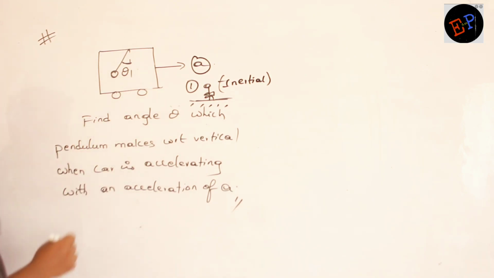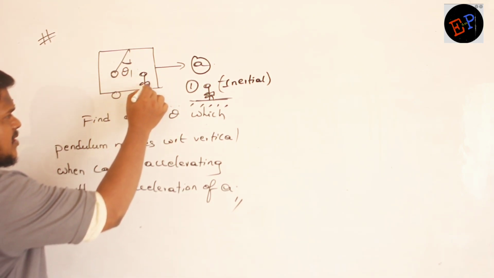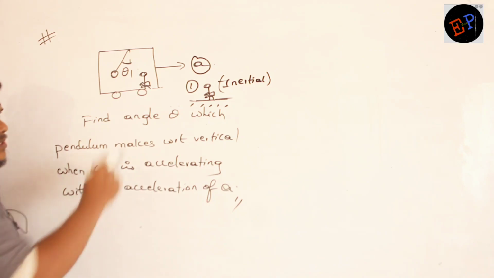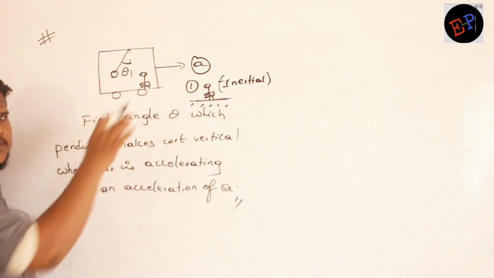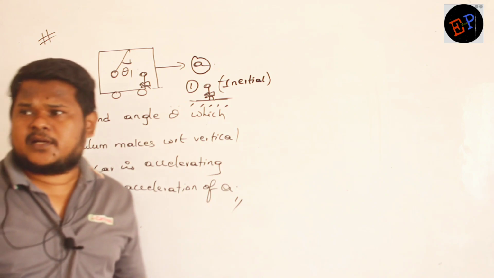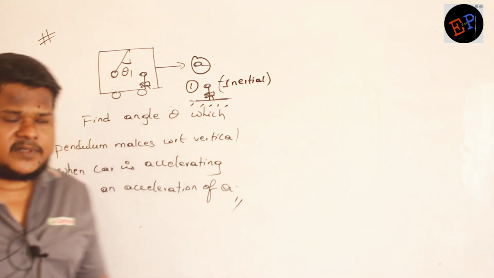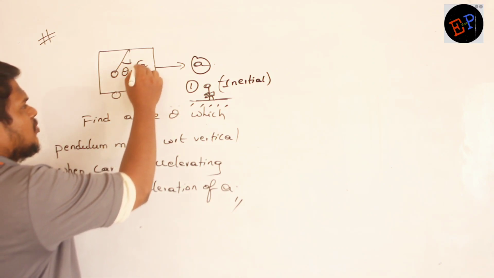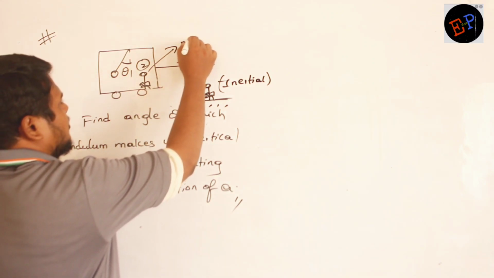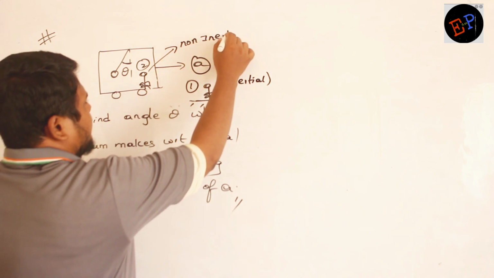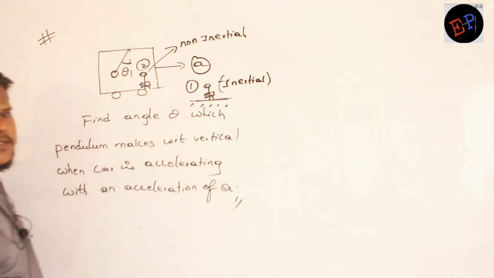Now let us consider there is one more observer standing inside this car. Car is accelerating, observer is also accelerating. Accelerating observers are what kind of reference? Non-inertial frame of reference. So observer 2 is what kind of reference? Non-inertial frame of reference. Understood, no?